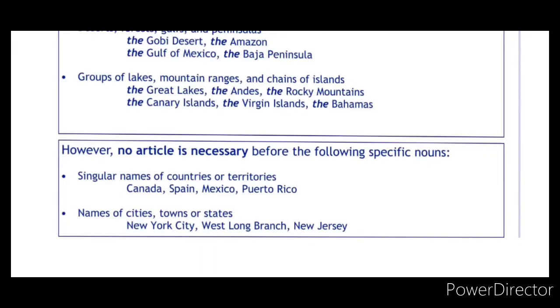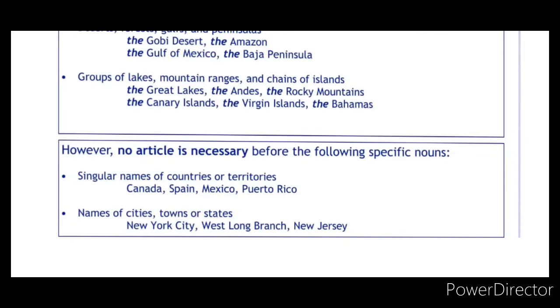So no article must be used before the singular names of countries and territories. Examples: Canada, Spain, Mexico, Puerto Rico. These are small countries and territories, so there is no need to use any article.